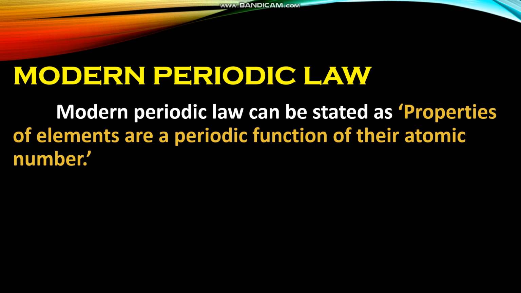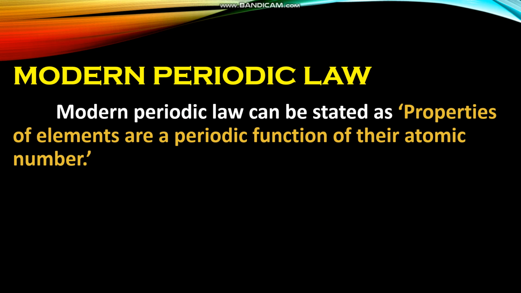We have seen in the earlier classifications, Dobereiner's, Newlands' and Mendeleev's, that all these classifications arranged elements in the increasing order of their atomic masses. That atomic number can be taken as a basic property was suggested by the scientist Henry Moseley, and he modified Mendeleev's periodic law.